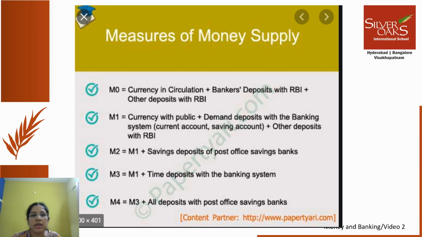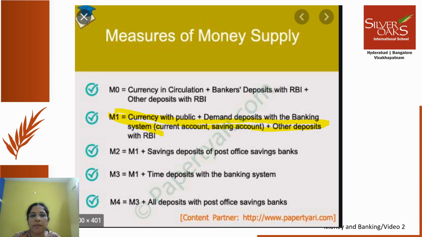Money supply is measured using different measures, which are M0, M1, M2, M3 and M4. You need not worry about all these measures. Just for your information, I have put it here. We are only concerned with M1 money supply.